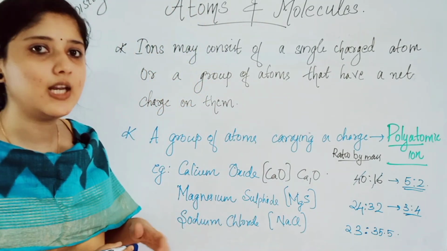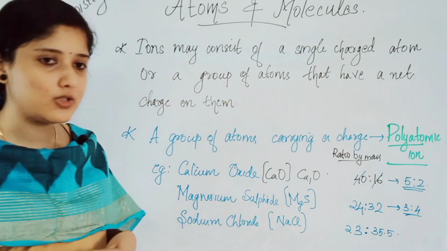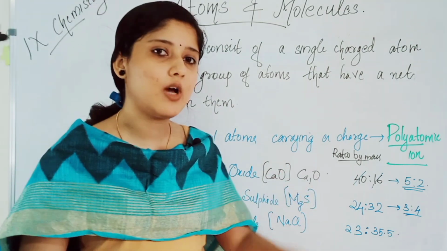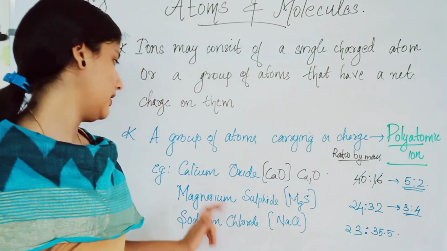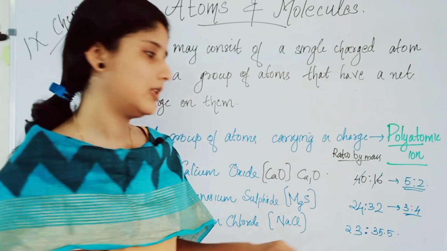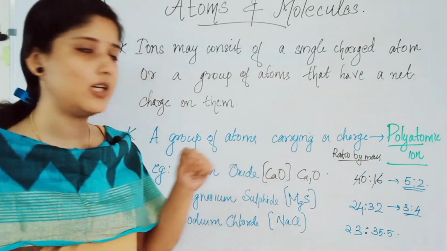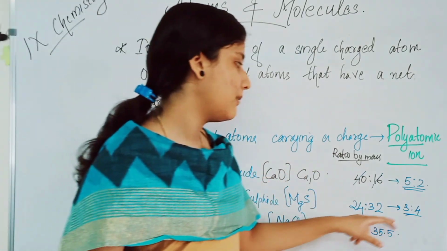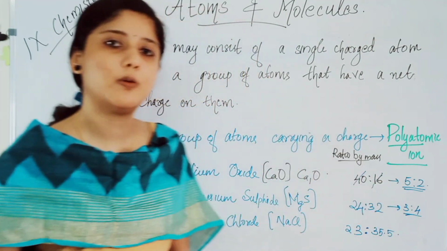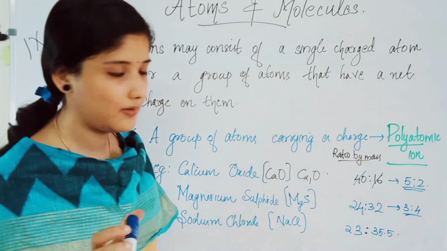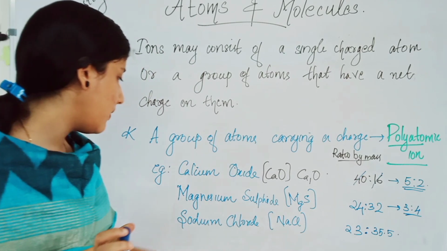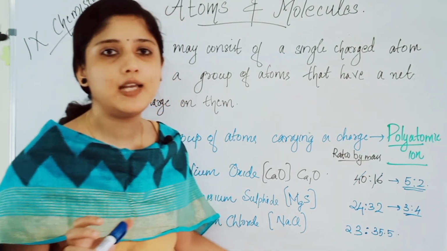Okay, we studied 3 examples. They are calcium oxide with a ratio by mass 5 is to 2, and magnesium sulfide, the ratio is 24 is to 32, which we can simplify as 3 is to 4. And the last example is sodium chloride with the formula NaCl.